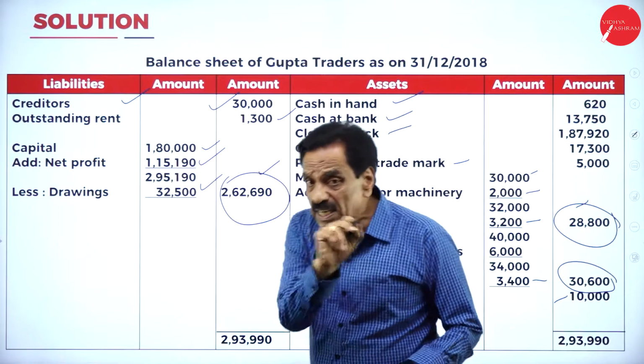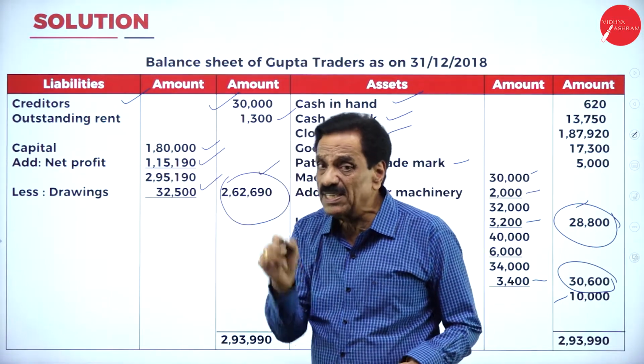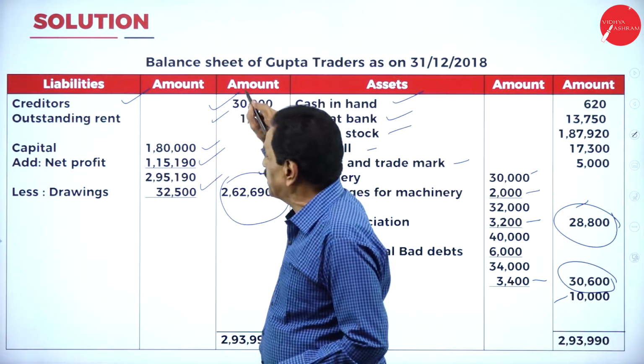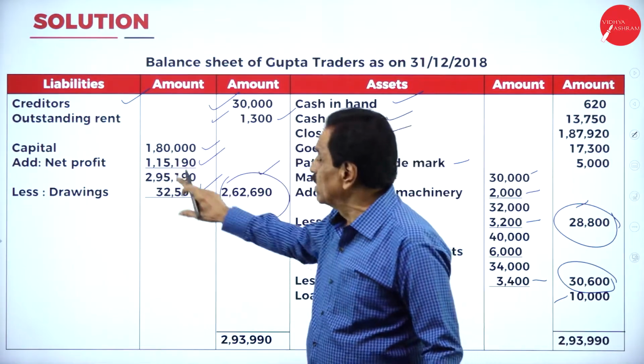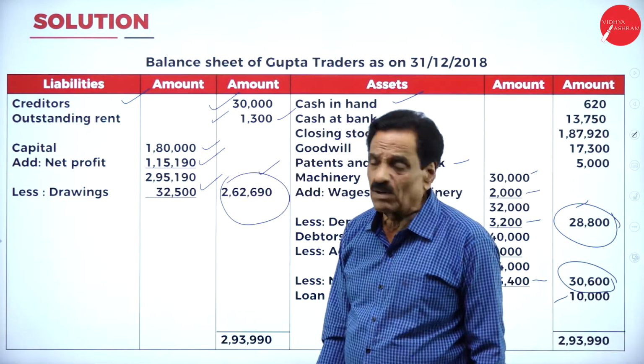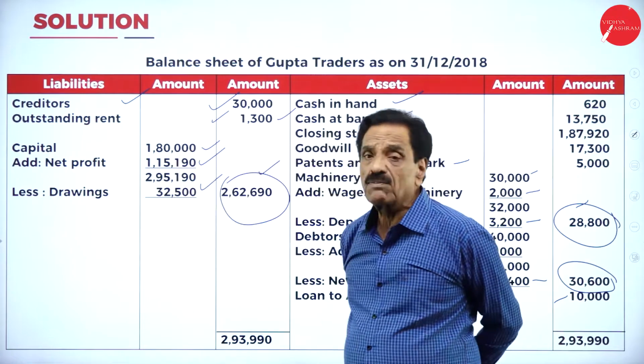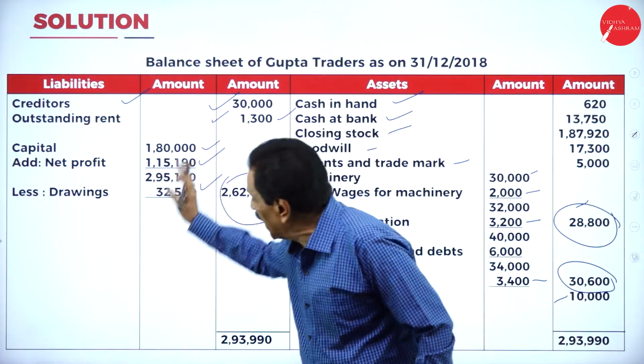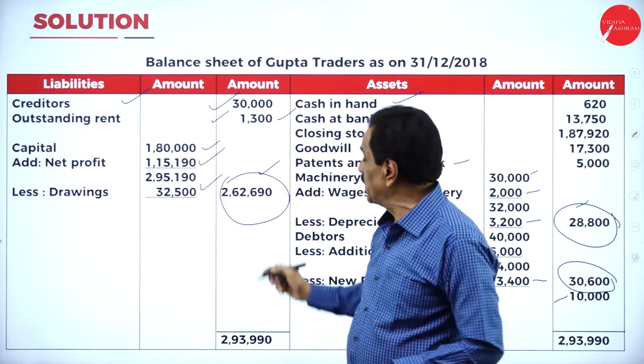There was outstanding rent in your trial balance on the credit side; directly it will come on the liability side of the balance sheet. As per your trial balance, your capital is 1,80,000. Your net profit is 1,15,190, that should be added. How much have you drawn? That should be deducted.